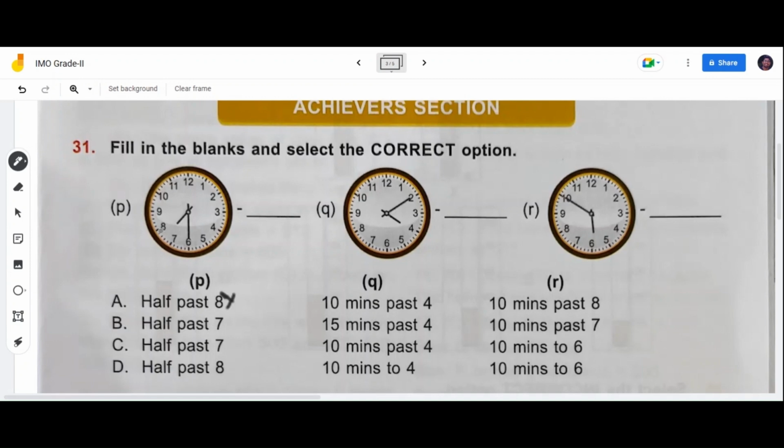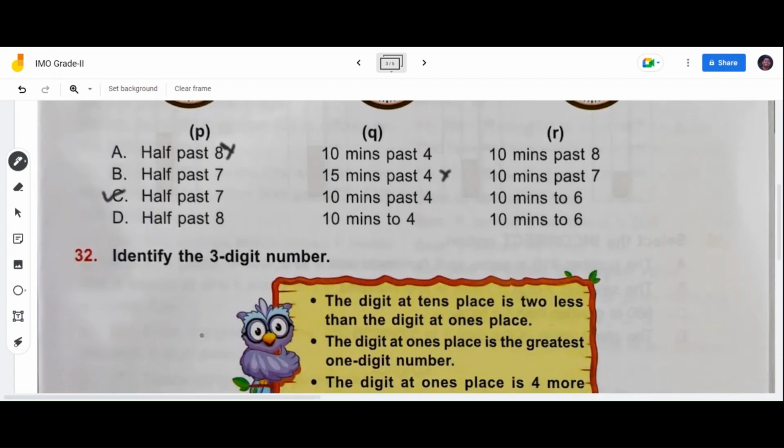Option B, half past 7. Yes, half past 7. 15 past 4. In option B, wrong. Option C, half past 7. Yeah, half past 7. 10 minutes past 4. Yes, 10 minutes past 4, right? 10 minutes to 6. 10 to 6. Correct. Option C is the correct option.